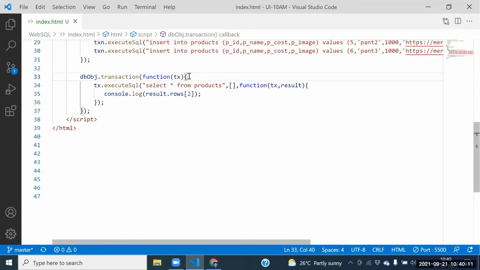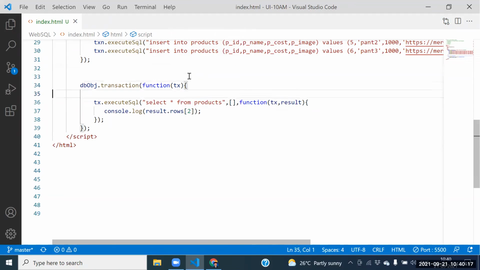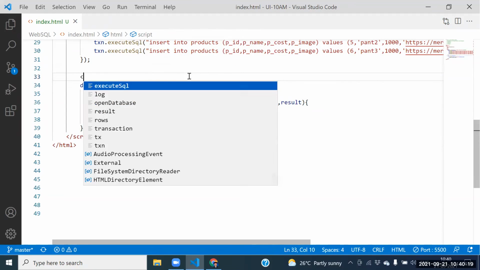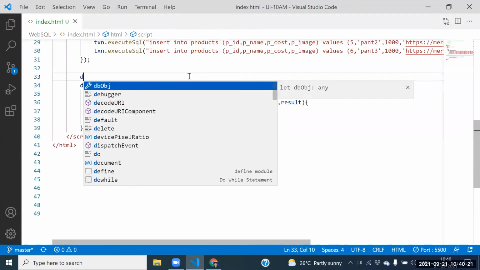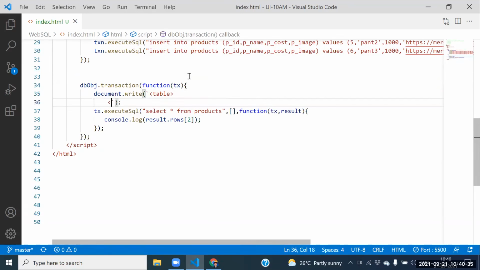Will you help me here: how to create one table? We need to create one table. How can I create the table again? Here itself, document dot write. Which tag do we need to take? We need to take the table tag here.